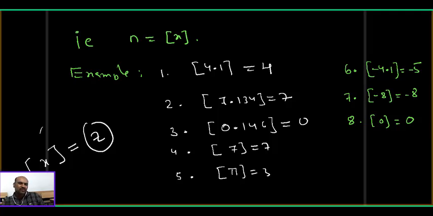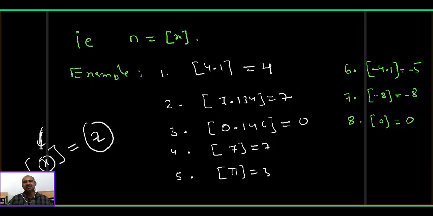Outputs are integers, inputs are any real number. Instead of x, anything you can take, 1 by root 2 also you can take, root 2, anything. That input is called the domain and this output is called the range. For any function, input is called domain and output is called range. For the greatest integer function, input is any real number, output is integers only. Observe, Nana, step x is integer only, no? Yes, step x is integer. We will discuss clearly what is the meaning of domain and range later.